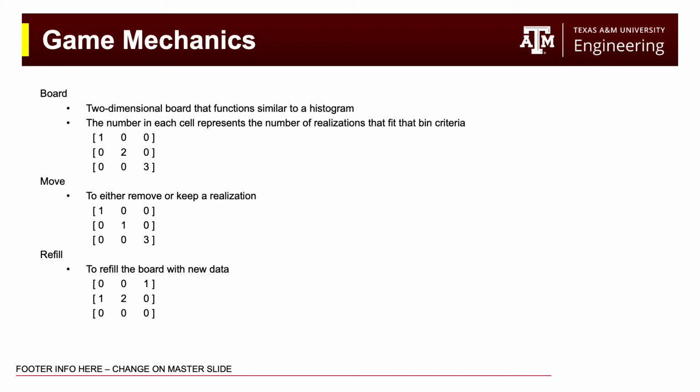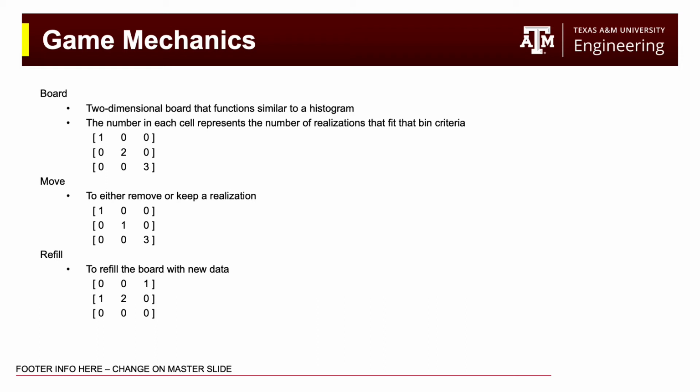We've already talked quite a bit about what a victory looks like. We just want to reach a minimum threshold of remaining realizations. But how do we turn the number of realizations into a game? Well, let's talk about the game mechanics.